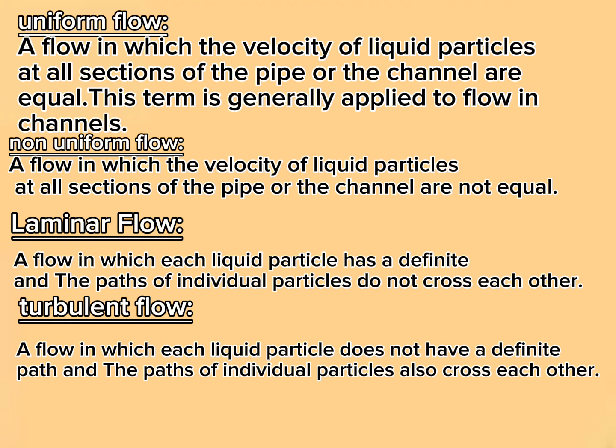Laminar flow. A flow in which each liquid particle has a definite path and the paths of individual particles do not cross each other. Turbulent flow. A flow in which each liquid particle does not have a definite path and the paths of individual particles also cross each other.